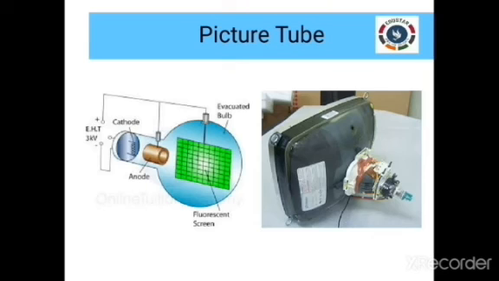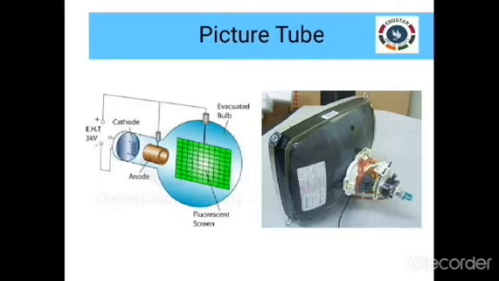This concept was later used in televisions. In the older televisions, you can see a bulgy tube-like structure behind the TV display. That was the cathode ray tube, fitted into the display of our old televisions. This was actually called the picture tube.